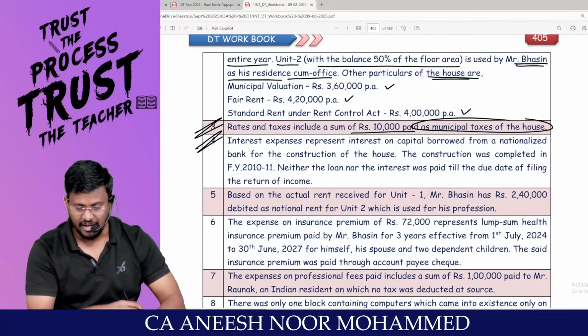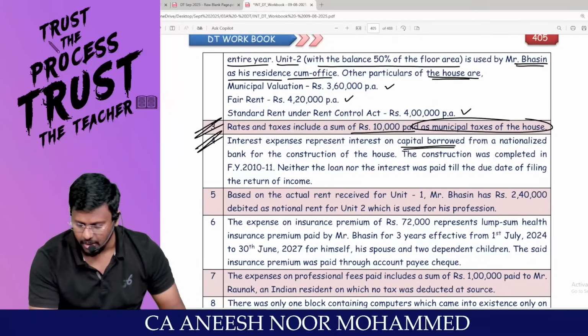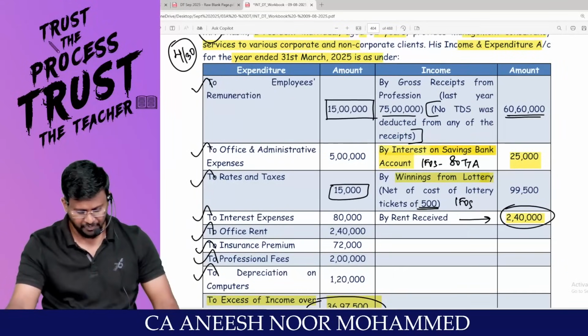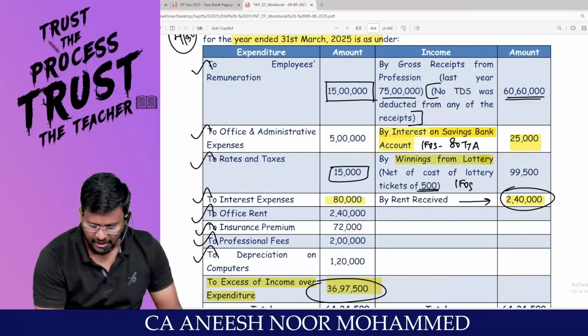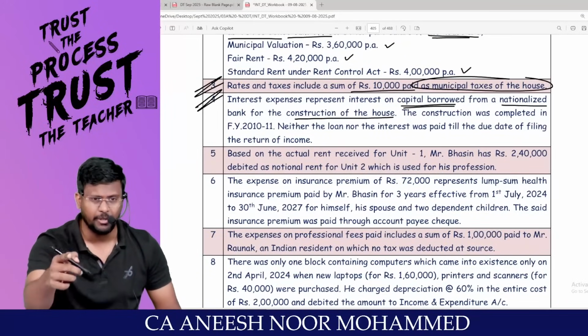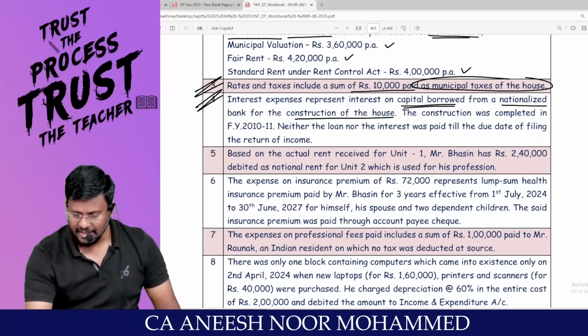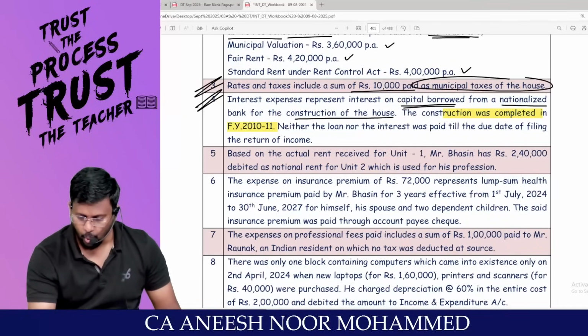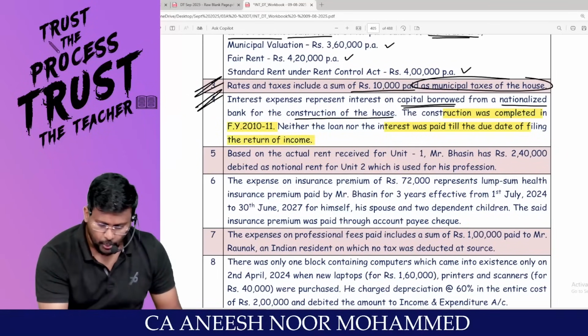Interest expense represents interest on capital borrowed from a nationalized bank for the construction of the house. Oh my God. They have debited interest expense of 80,000. This is IOBC, which has been debited to P&L account. This is an impurity for PGBP and should be added back. The construction was completed in financial year 10-11. Neither the loan nor the interest was paid till the due date of filing return of income.